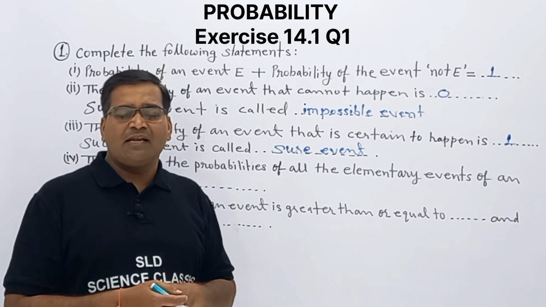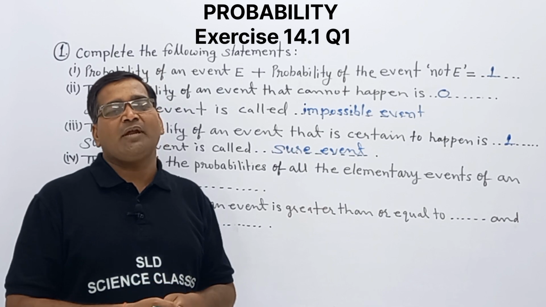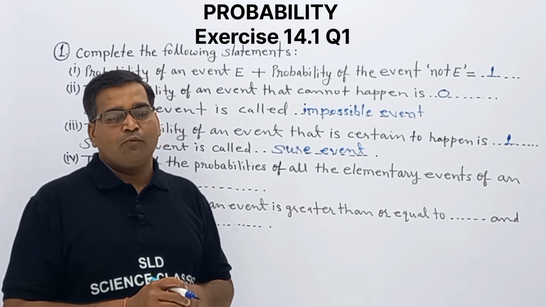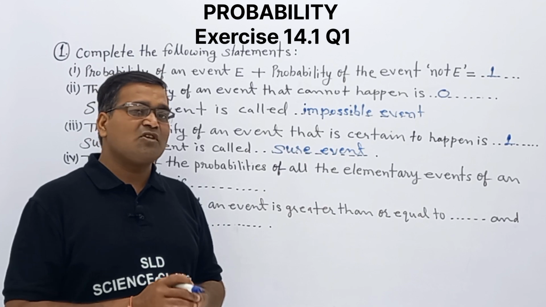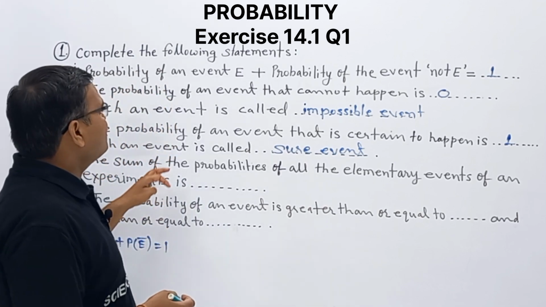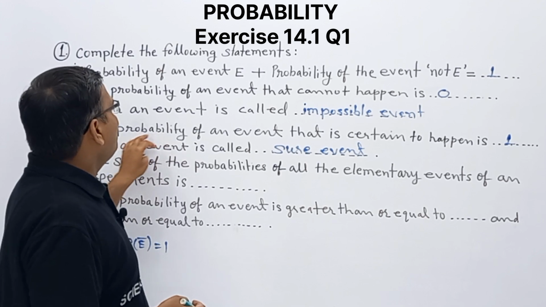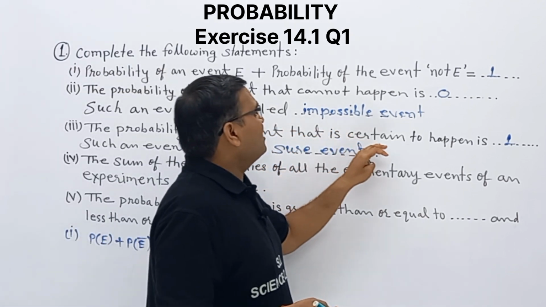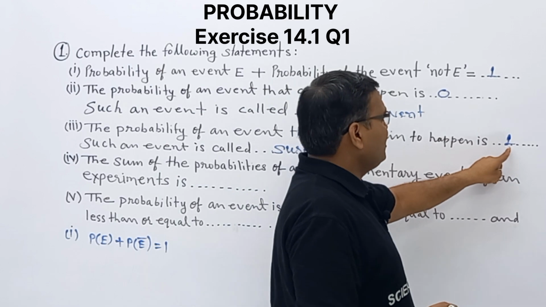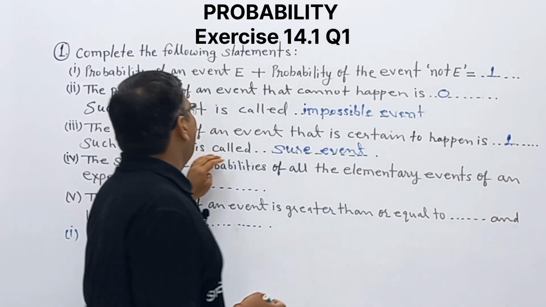Yes, we can obtain, because die having 1 to 6, 6 numbers we are having. So this is a certain event. So the probability of an event that is certain to happen is 1, and such an event is called